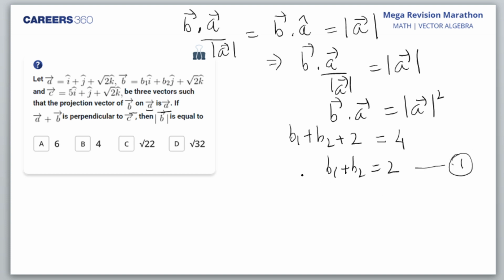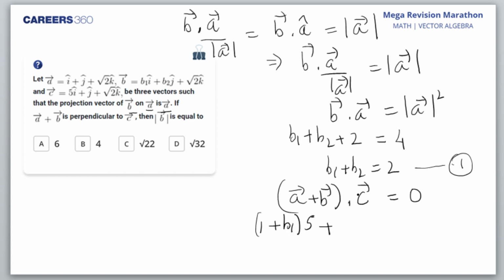Now the second equation we'll get from: we are given A plus B is perpendicular to C. So I have A plus B dot C is equal to 0. Am I right or wrong? So A plus B is 1 plus B1 dot C. C is 5, so I get 1 plus B1 times 5.